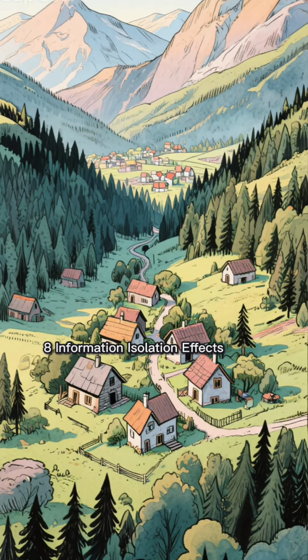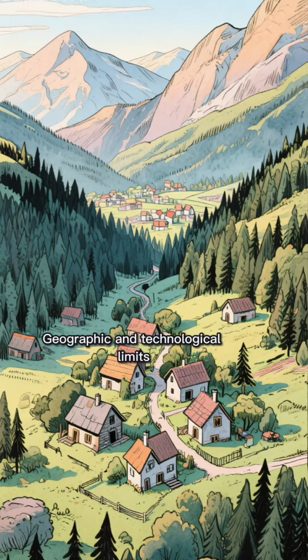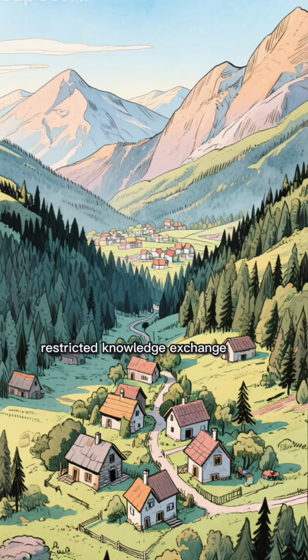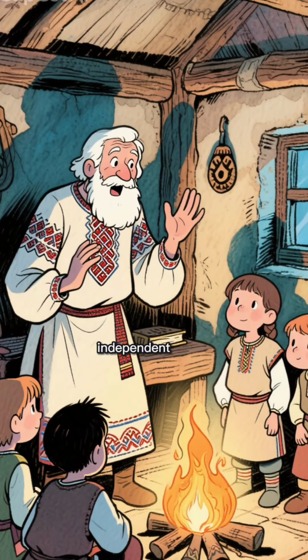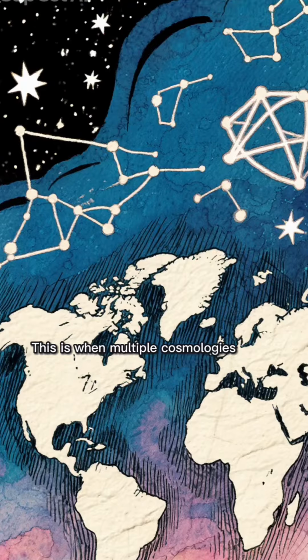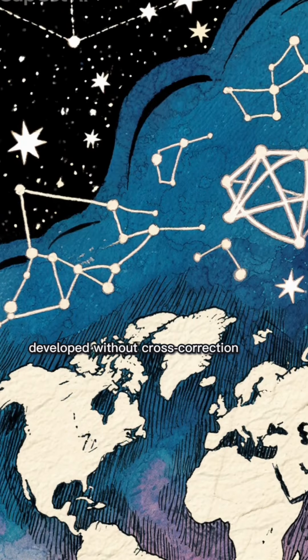8. Information isolation effects. Geographic and technological limits historically restricted knowledge exchange. Isolated populations formed independent explanatory systems. This is when multiple cosmologies developed without cross-correction.